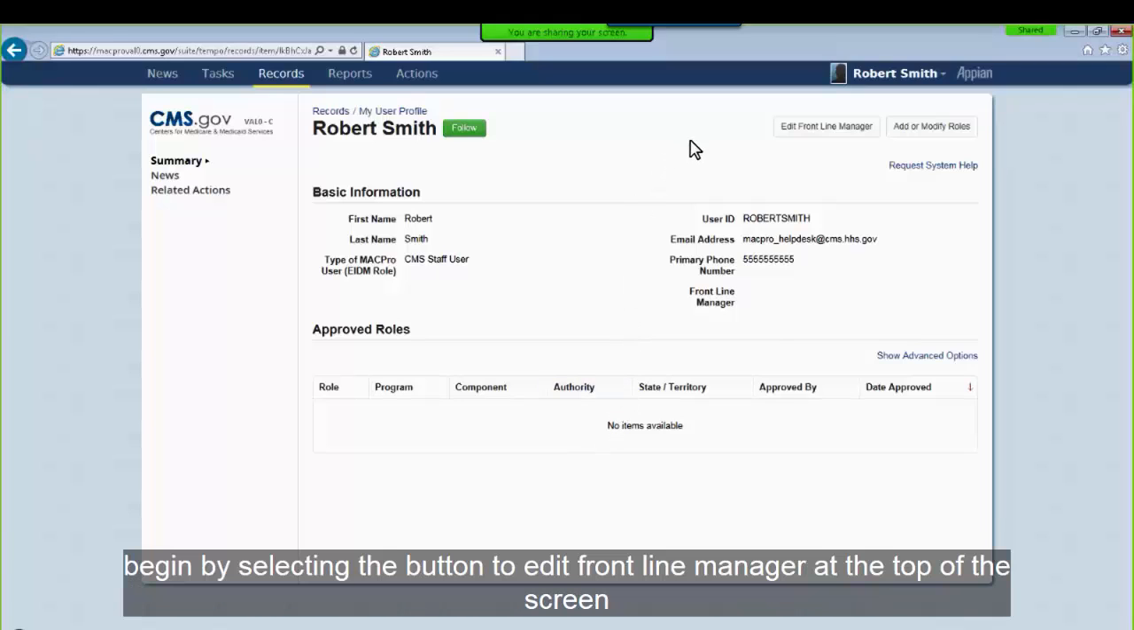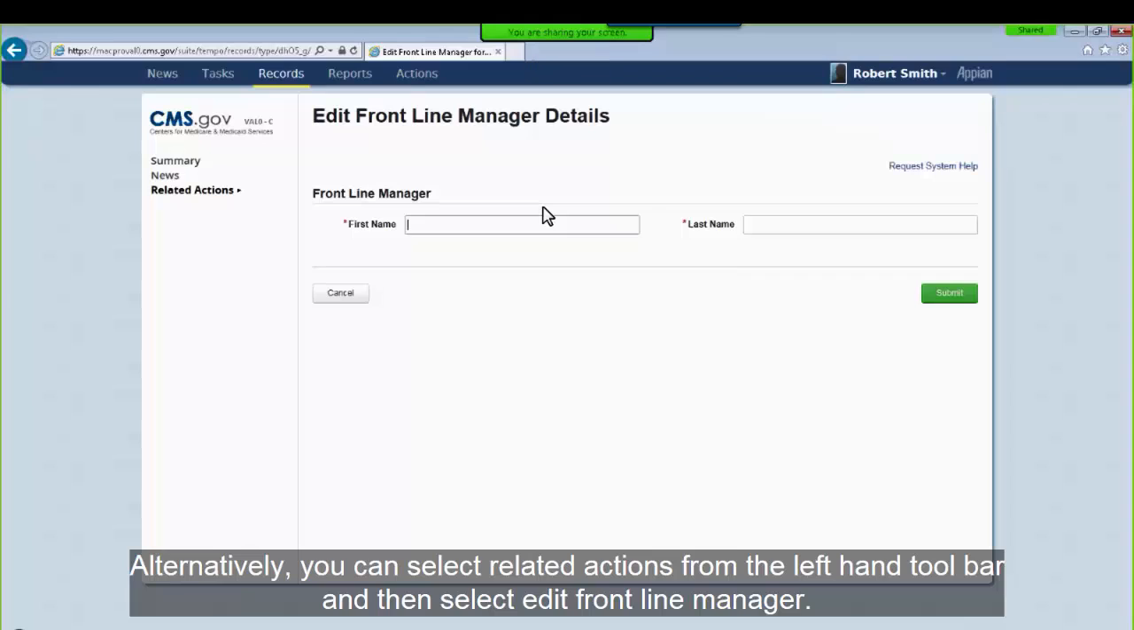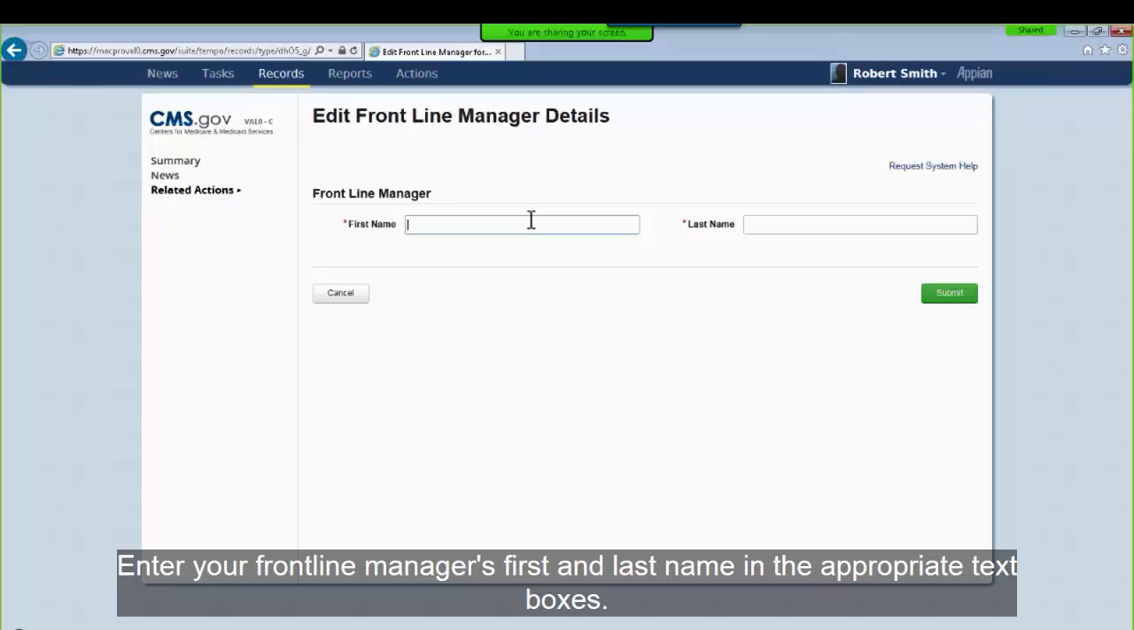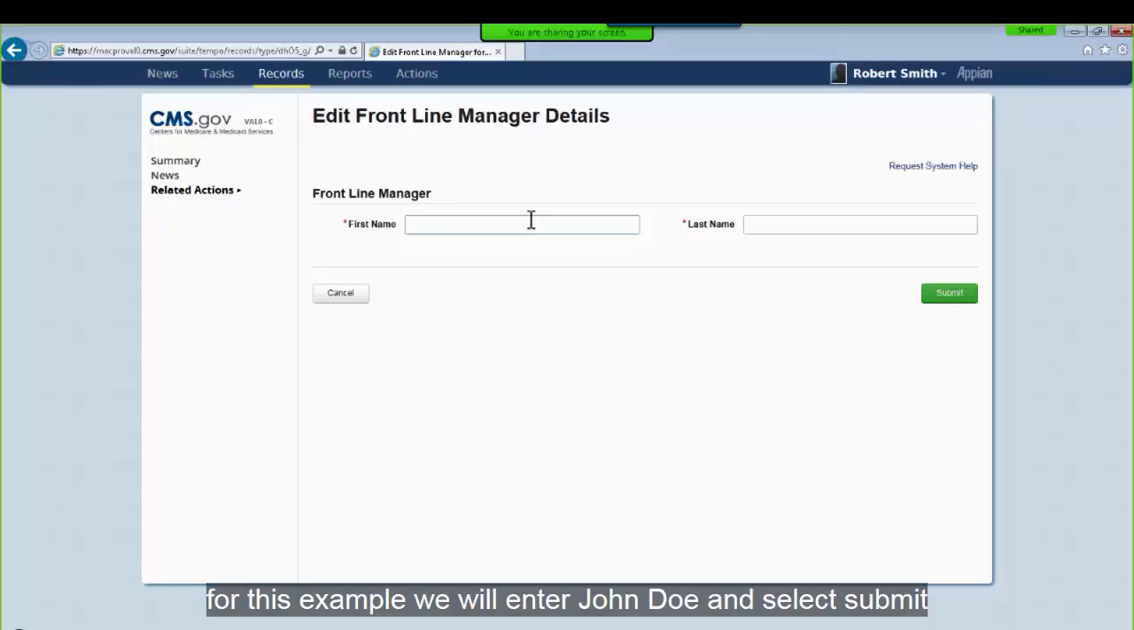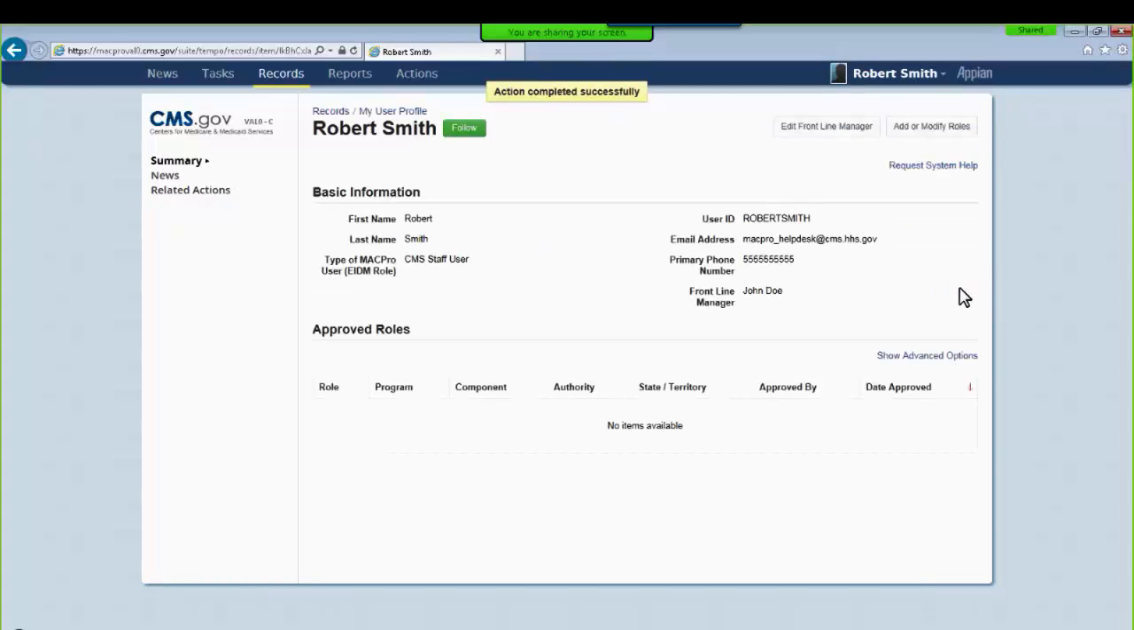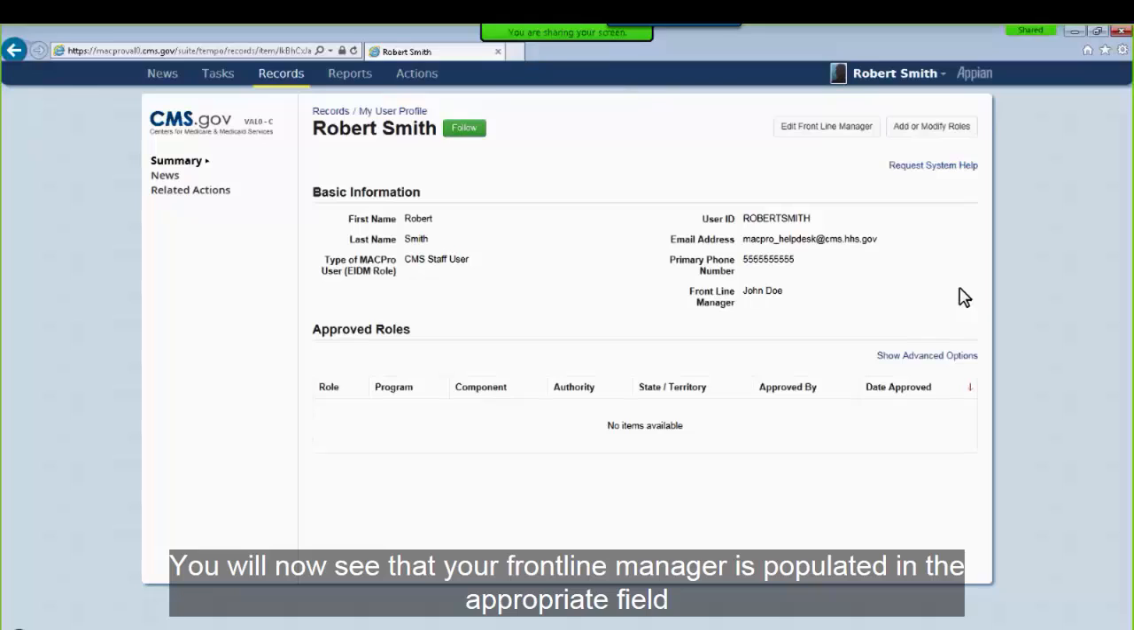Begin by selecting the button to Edit Frontline Manager at the top of the screen. Alternatively, you can select Related Actions from the left-hand toolbar and then select Edit Frontline Manager. Enter your Frontline Manager's first and last name in the appropriate text boxes. For this example, we will enter John Doe and select Submit. You will now see that your frontline manager is populated in the appropriate field.